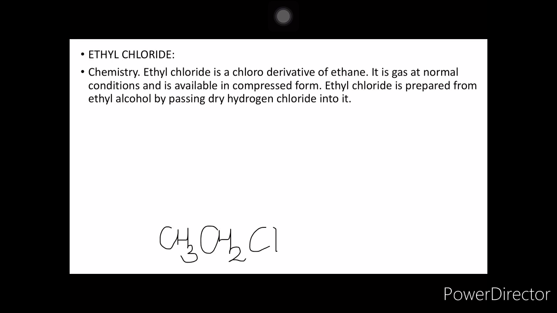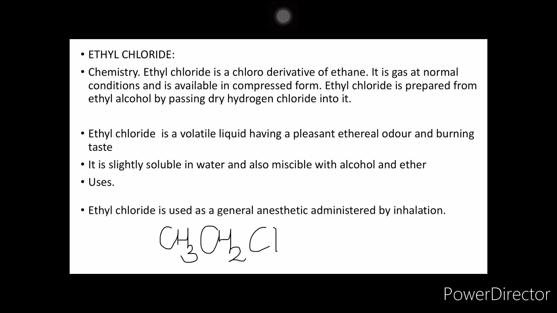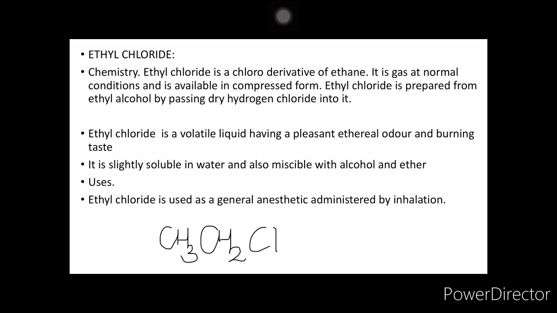Chemically, this is a chloro-derivative of ethane, and this is a gas at normal conditions, and it is available in the compressed form. Now, this is prepared from ethyl alcohol by passing dry hydrogen chloride into it. Ethyl chloride is a volatile liquid having pleasant ethereal odor and burning taste, slightly soluble in water and also miscible with alcohol and ether. Uses: this is used as a general anesthetic which is administered by inhalation.